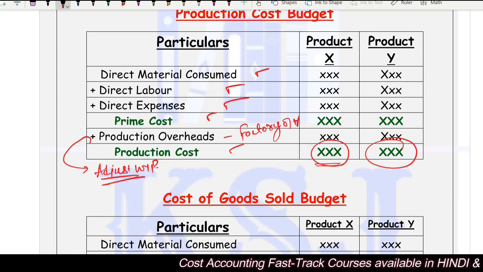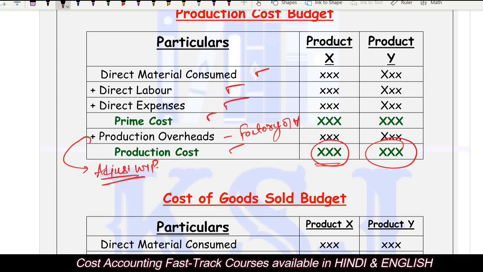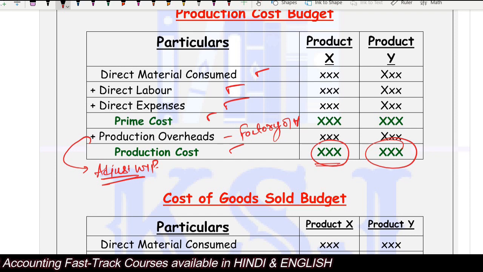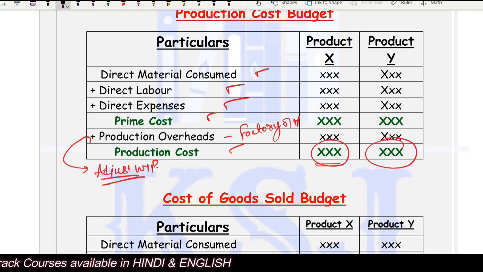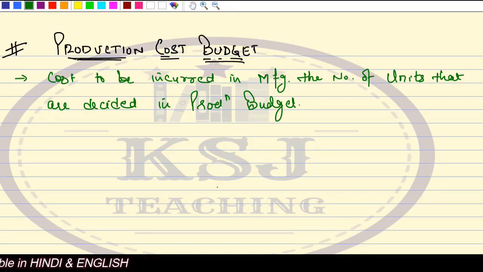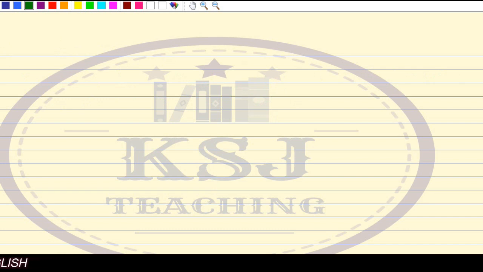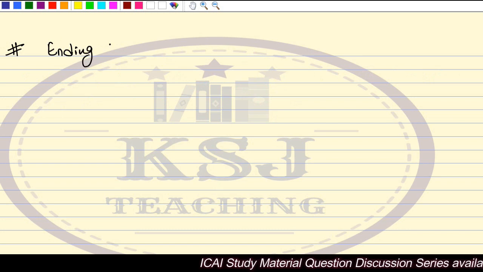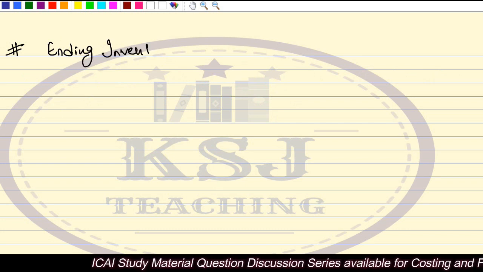This is what we have done in the cost sheet, sir. Simple. So production cost budget is simple. That's all about this production cost budget. Then another budget is ending inventory budget. Quickly we'll see through, because these are not very important budgets. This ending inventory budget is not that very important, I'll say, right?